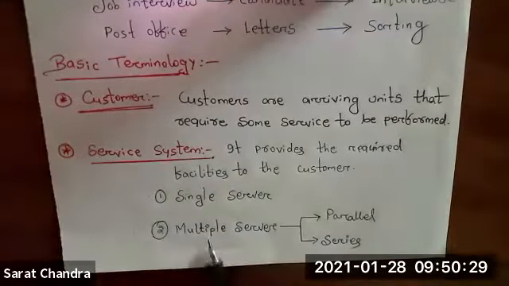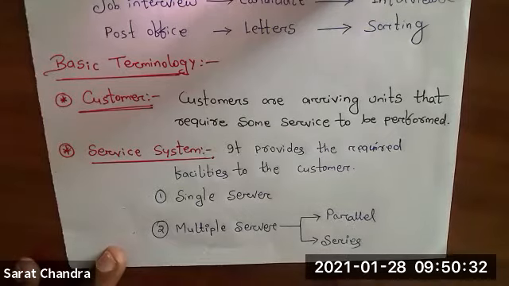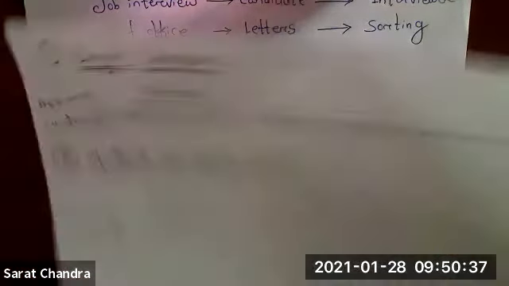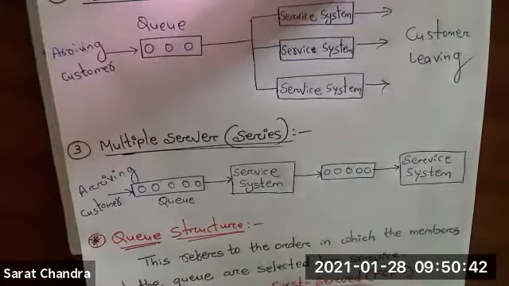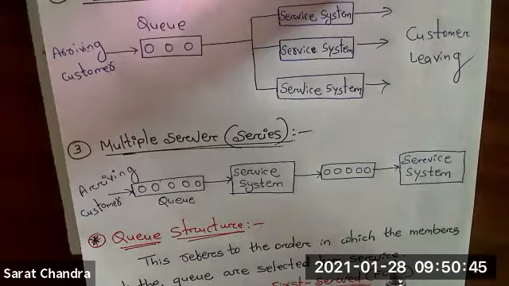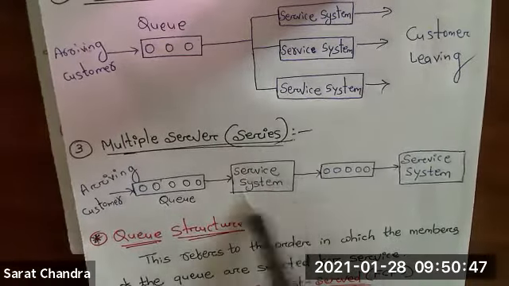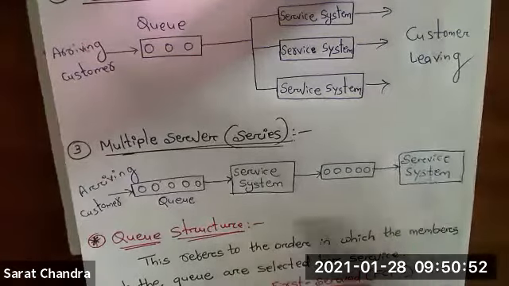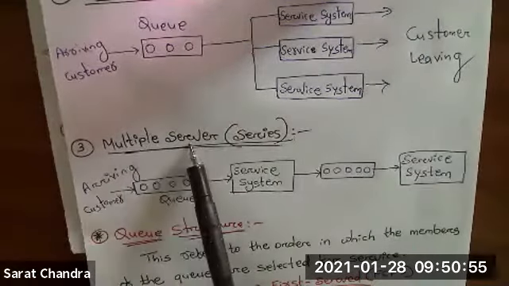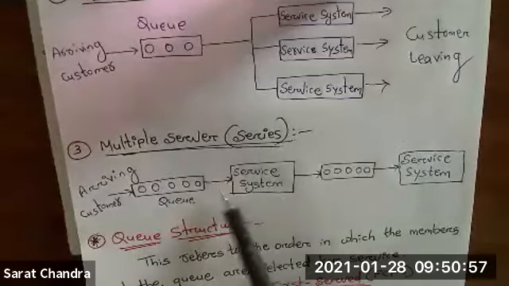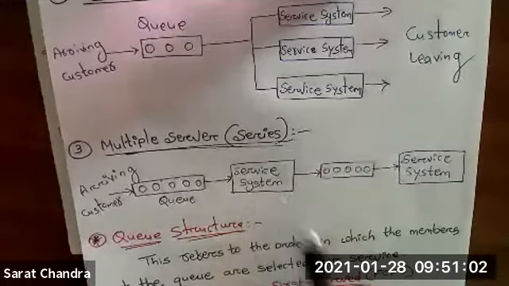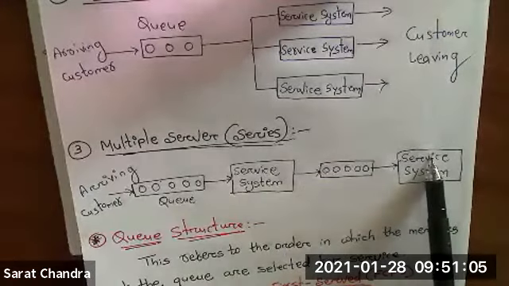And this is multiple server arranged in parallel. Next one is multiple server arranged in series. If you see this line diagram, multiple server arranged in series, how many servers are there here? This is one server and this is one server. So more than one server is there, which is why it is multiple server. Why series? Because after the completion of service by this system, the people will go to this system.